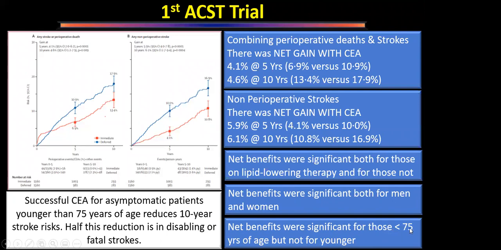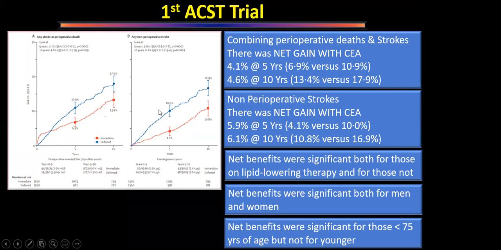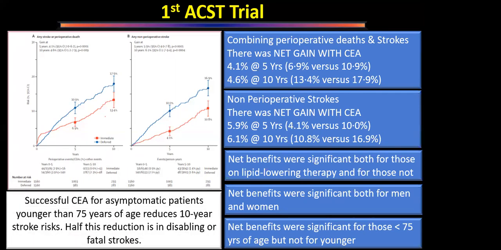So that was a typing mistake. Their conclusion was that successful carotid endarterectomy for asymptomatic patients younger than 75 years of age reduces the 10-year stroke risk. Half of this reduction is in disabling or fatal stroke. So this trial is again the basis on which we are going to operate on asymptomatic patients. That is why this trial is important, and that is why this is asked. It has said that if the patient is more than 75 years of age, those patients are not going to benefit. So less than 75 years, asymptomatic, and stenosis more than 60%, that patient becomes an indication for surgery.